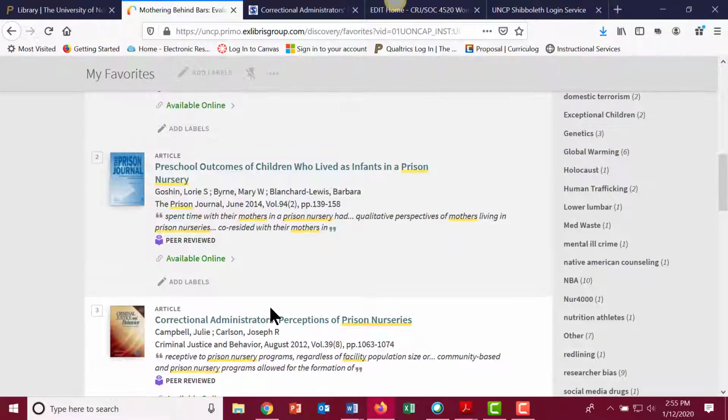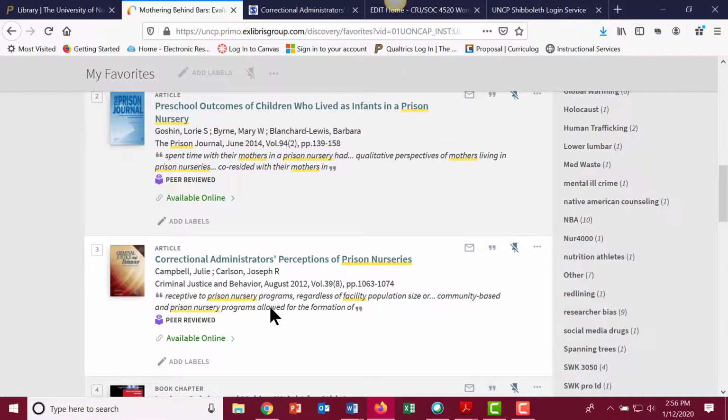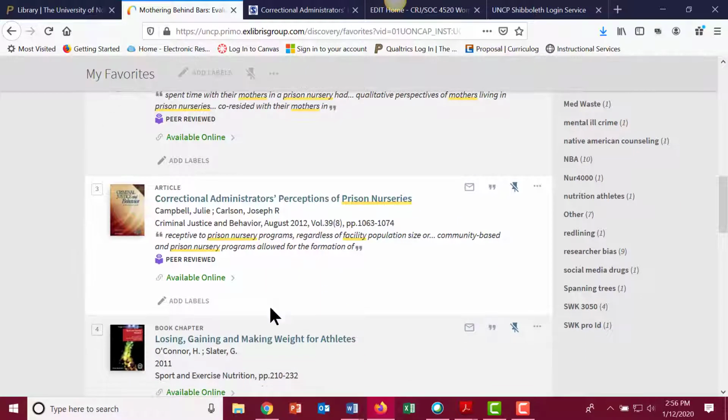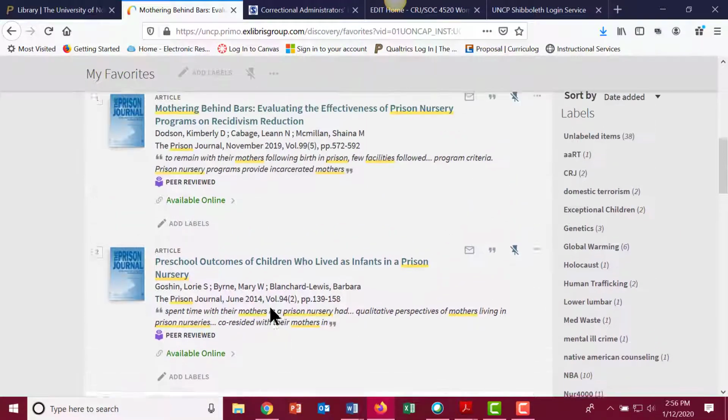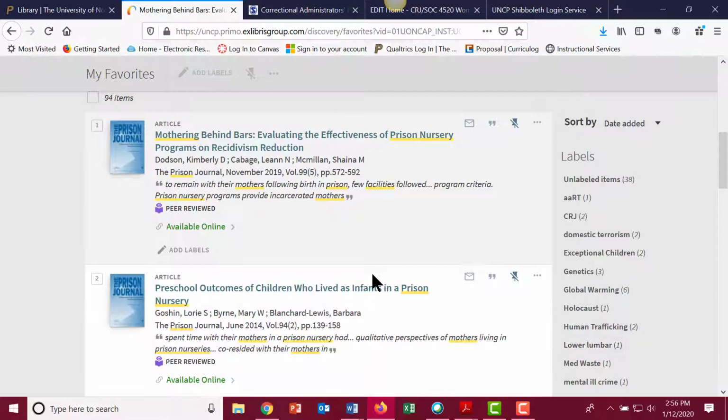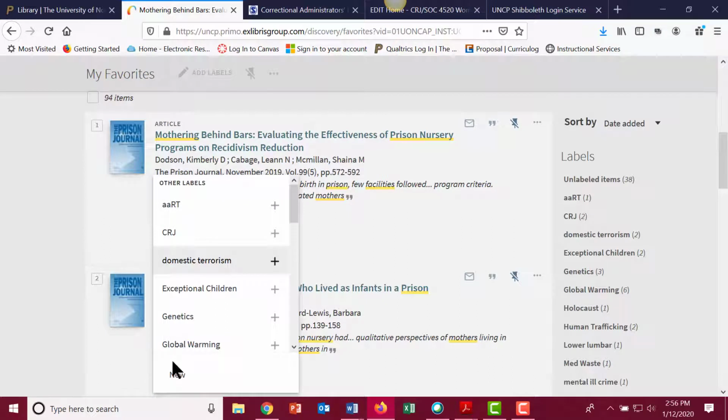Now, what you can do is, like EBSCO and ProQuest, which create folders, here you create labels. And if I want to add a label, I can. I can click on it. I can say new and type it in. Pregnancy, prison.